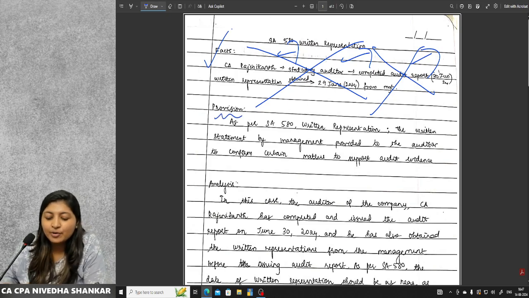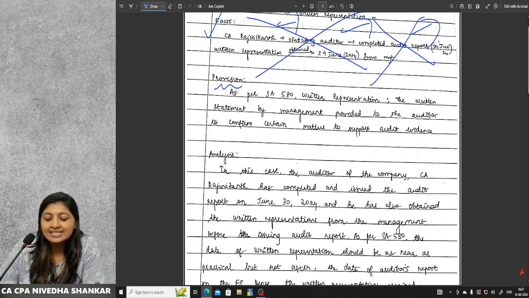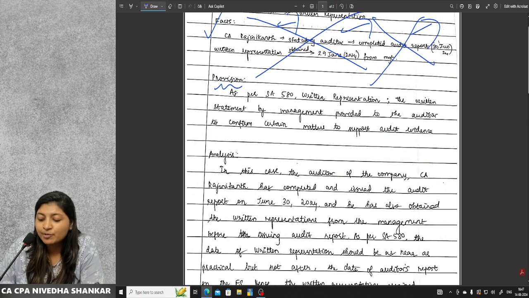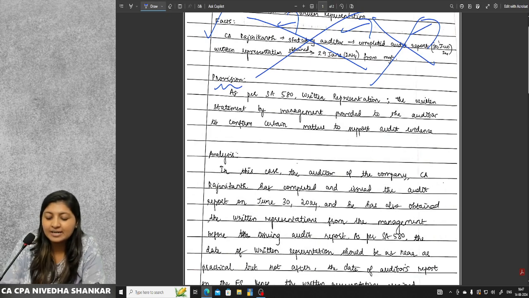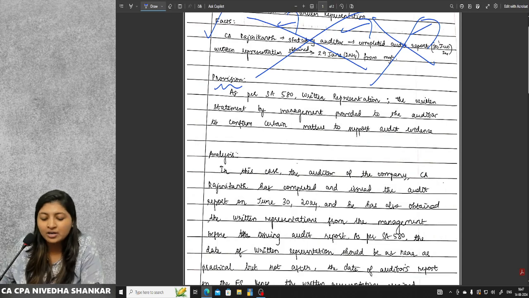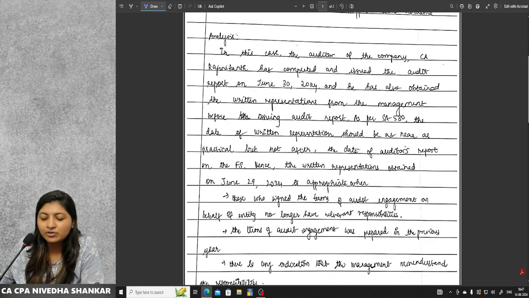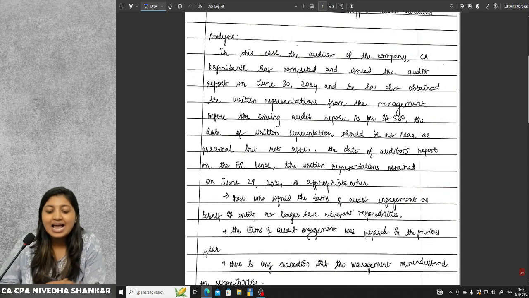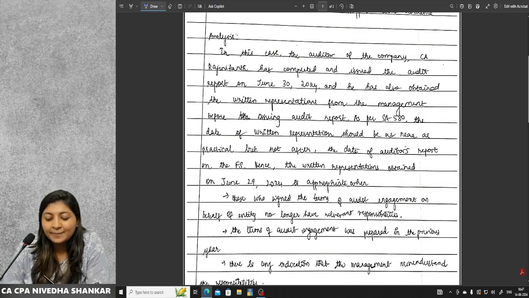The second is the provision reference as per SA 580, written representation, correct. The written statement by the management is provided to the auditor, correct. The written statement is by the management to the auditor to confirm certain matters or to support the audit evidence, perfect. Analysis: in this case the auditor of the company CA Rajnikant has completed and issued the audit report on June 30th and he has also obtained the written representation from the management before the issuance of the audit report.